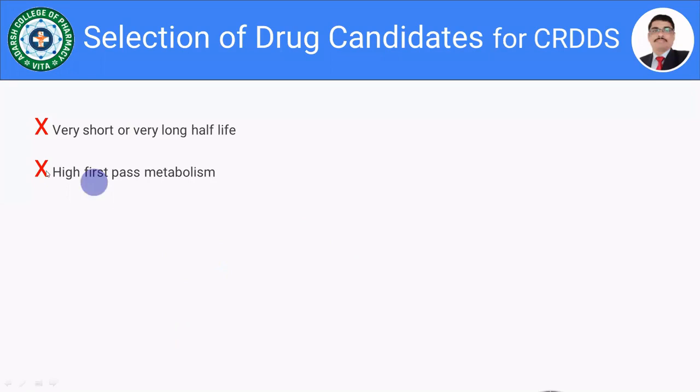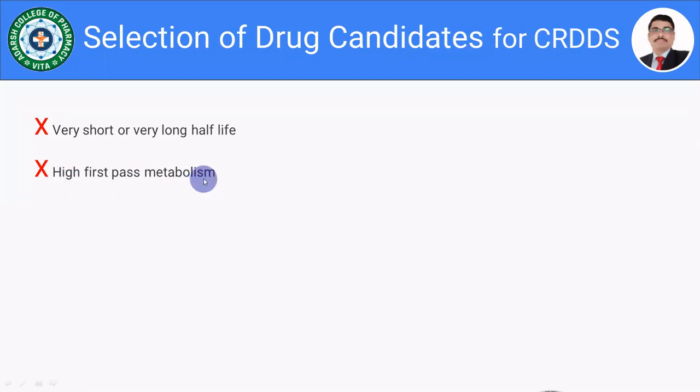For example, propranolol hydrochloride: more than 90% of the drug is going to be metabolized by the liver. Such drugs are not suitable. Take the example of salbutamol sulfate, or nitroglycerin. All these drugs are not suitable for the designing of an oral controlled drug delivery system.